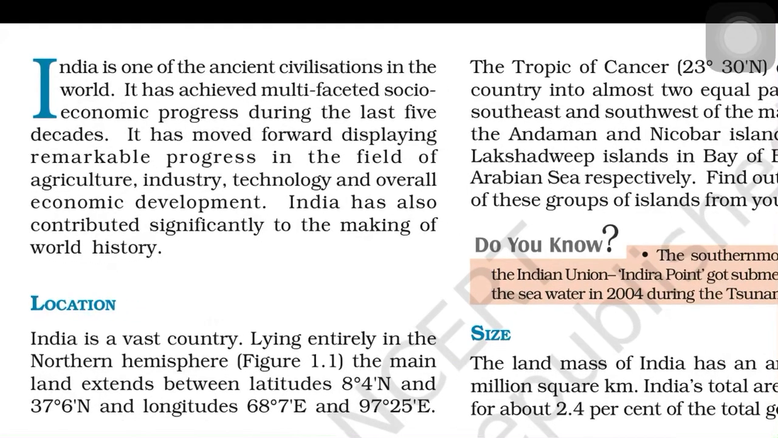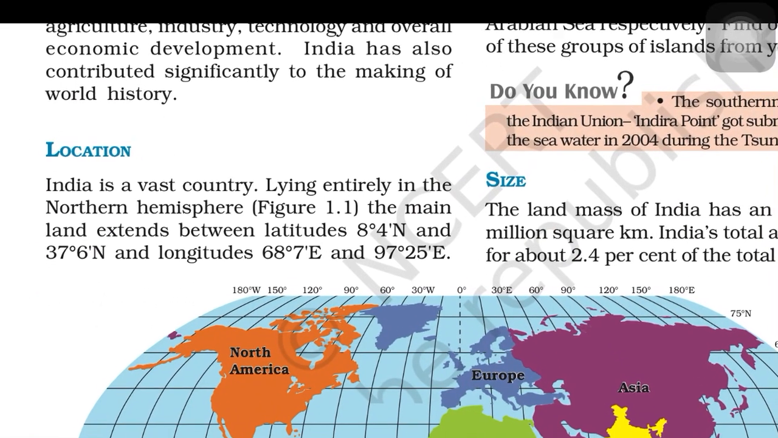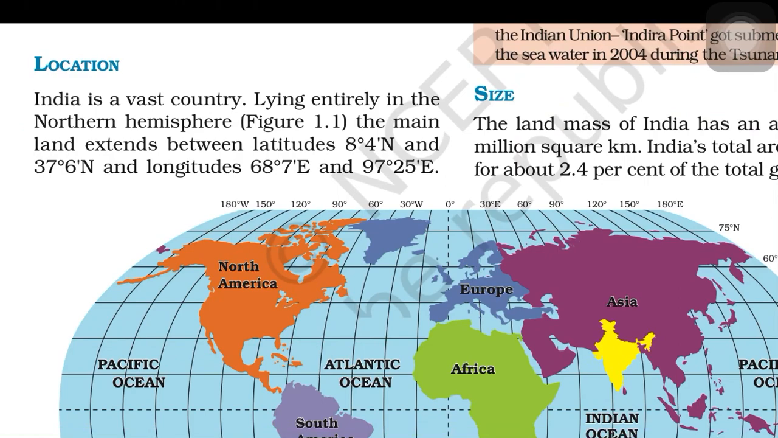India is one of the ancient civilizations in the world. It has achieved multifaceted socio-economic progress during the last 5 decades. It has moved forward, displaying remarkable progress in the field of agriculture, industry, technology, and overall economic development. India has also contributed significantly to the making of world history. Right, we have been an Asian country for a long period of time. India has dominated world politics until India herself got dominated by other countries. Right, we are one of the most powerful countries in the world.